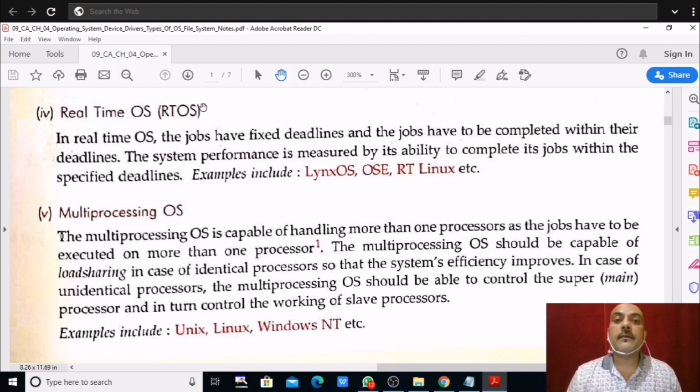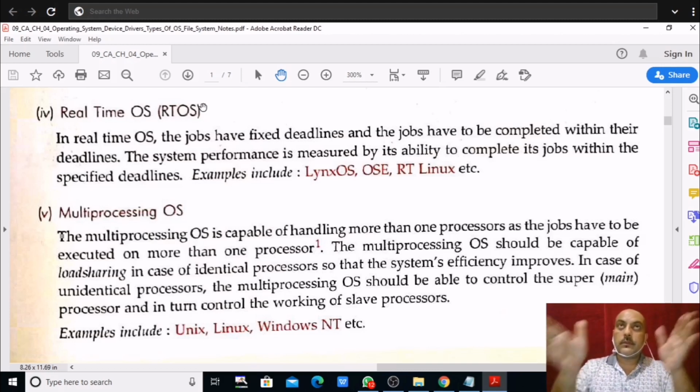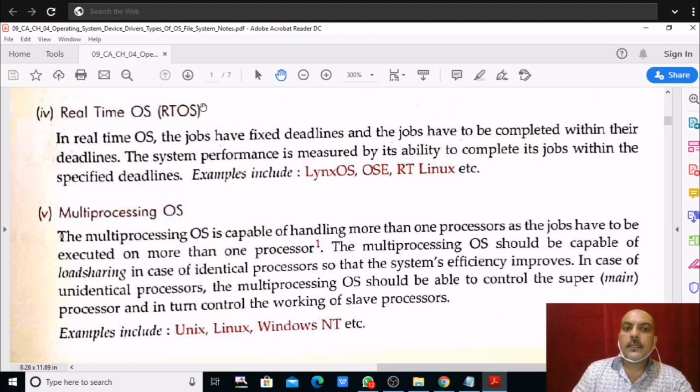Satellite launching: when we are going to launch a satellite, this system will work there also. A real-time operating system will work at some point of time. So it has a fixed deadline. Air traffic control also: planes going from Mumbai to Calcutta, Patna to Delhi, to control the air traffic at that time also requires a real-time operating system. So it has a fixed deadline and we need to complete our job within the fixed deadline.